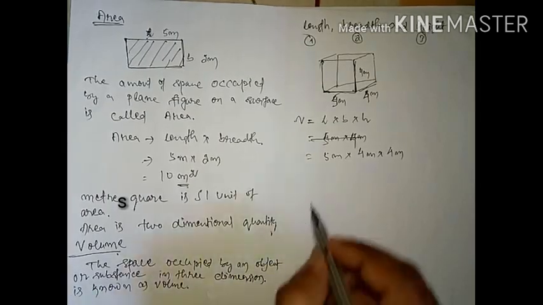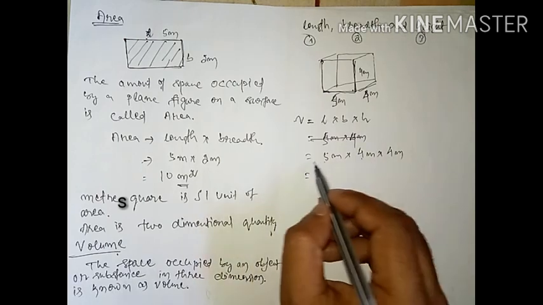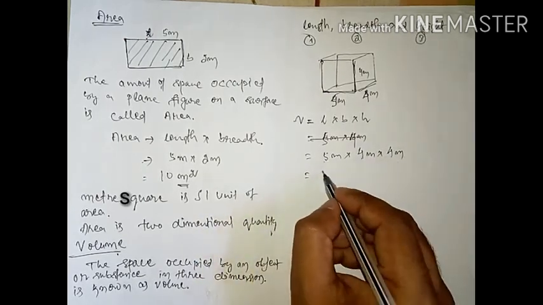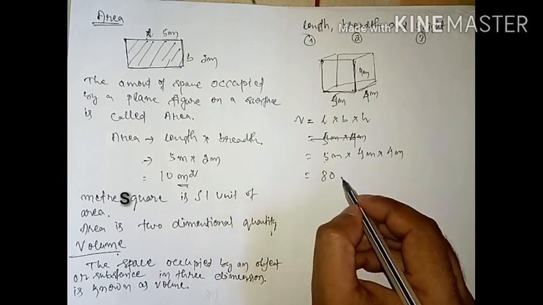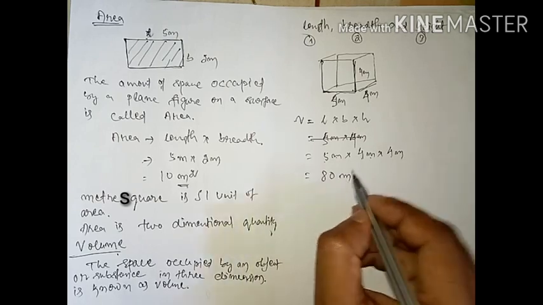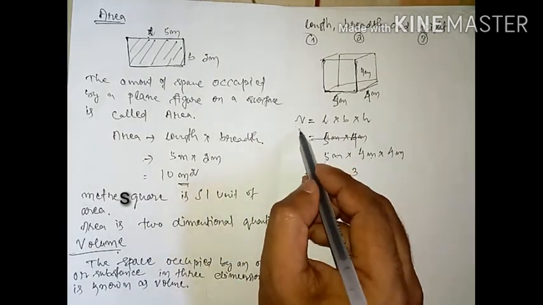So now what will be the result here? The result will be 5 into 4 into 4. 5 into 4 is 20, 20 into 4 will be 80. Then this meter becomes meter cube. So this is the unit of what?